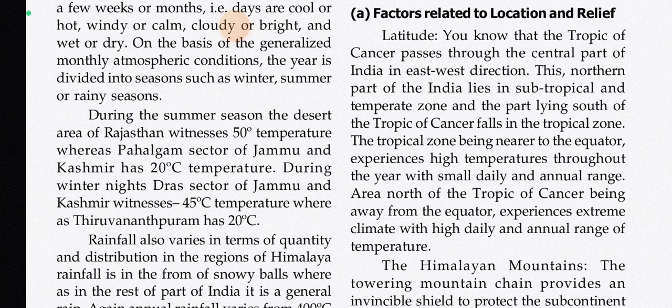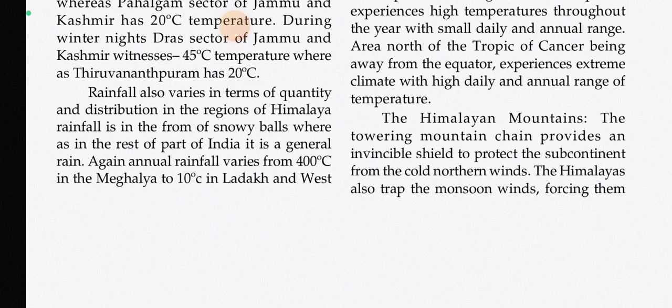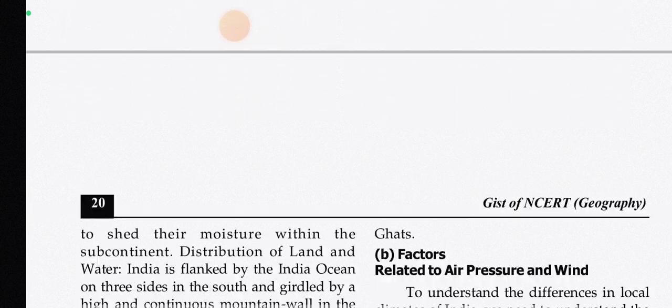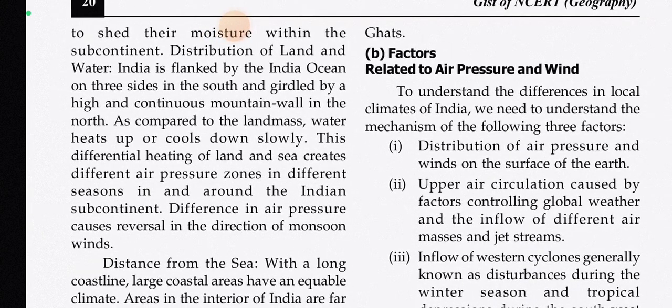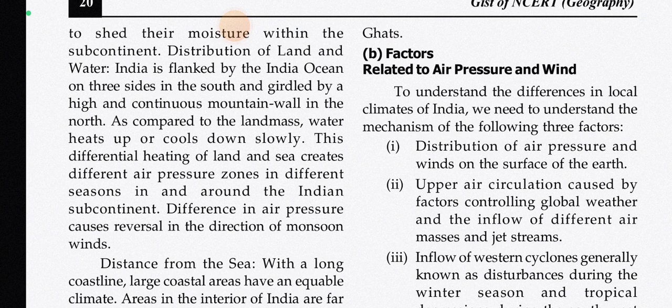The tropical zone, being nearer to the equator, experiences high temperatures throughout the year with small daily and annual range. Area north of the Tropic of Cancer, being away from the equator, experiences extreme climate with high daily and annual range of temperature. The Himalayan mountains, the towering mountain chain, provide an invincible shield to protect the subcontinent from the cold northern winds. The Himalayas also trap the monsoon winds, forcing them to shed their moisture within the subcontinent.